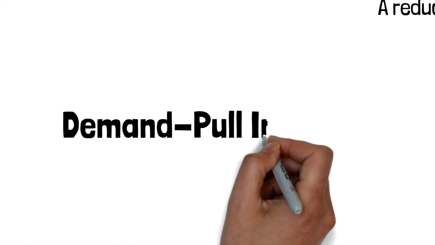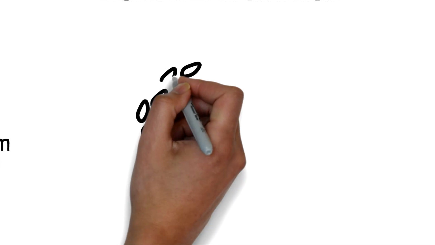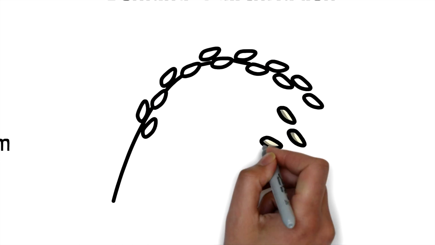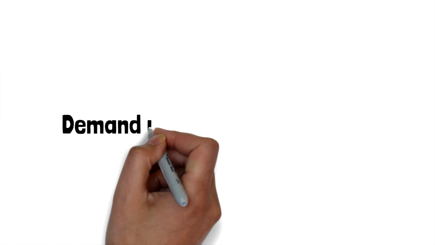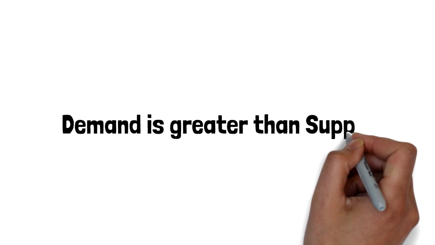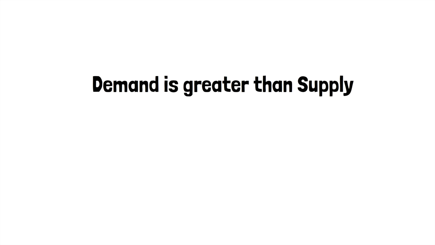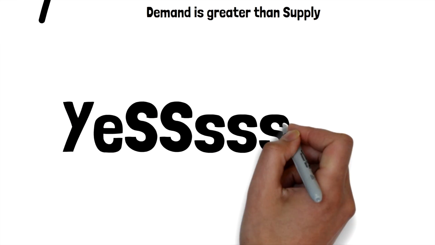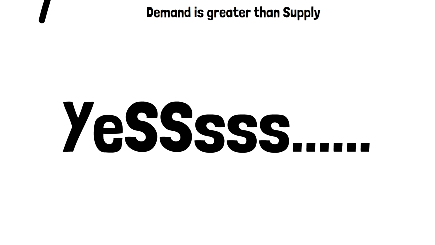What are the types of inflation? There are two main types of inflation: demand pull inflation and cost push inflation. Demand pull inflation occurs when the economy grows quickly and starts to overheat. The aggregate demand increases faster than aggregate supply. Is it easy to fight demand pull inflation? Yes, when we lower the demand, prices will drop soon.